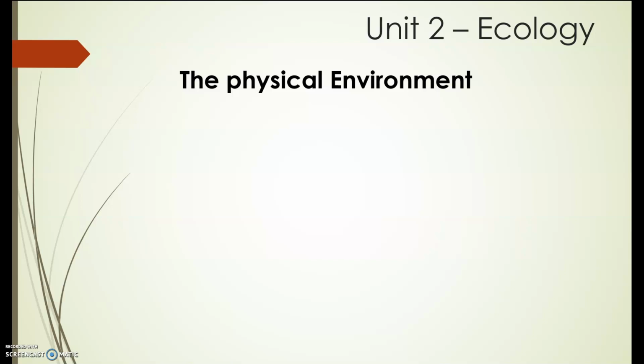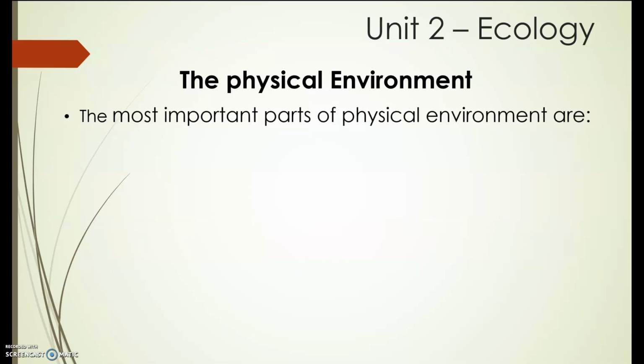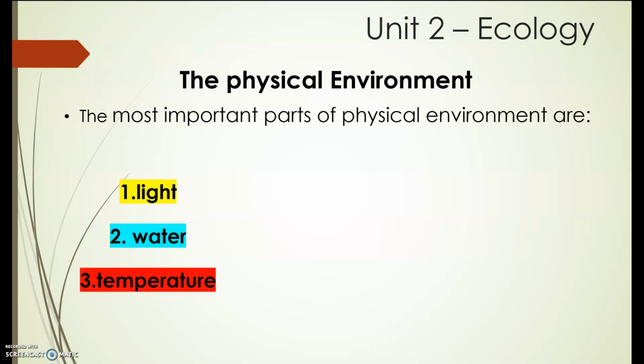Okay, repeat after me. The physical environment. Very good. The most important parts of physical environment are light, water, and temperature. Repeat after me. Light, water, temperature.